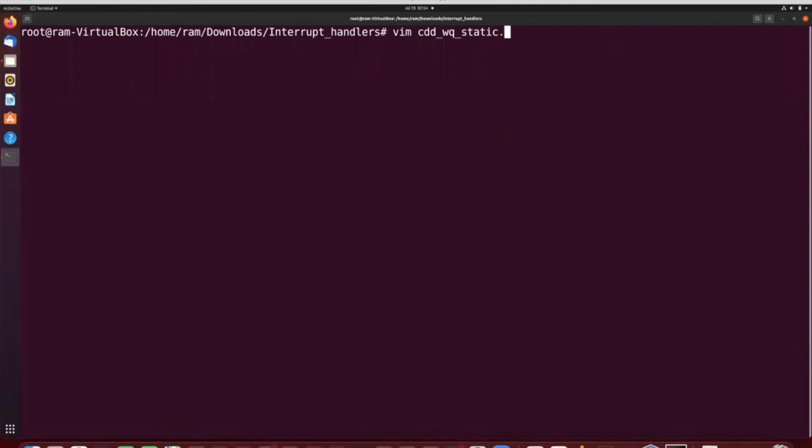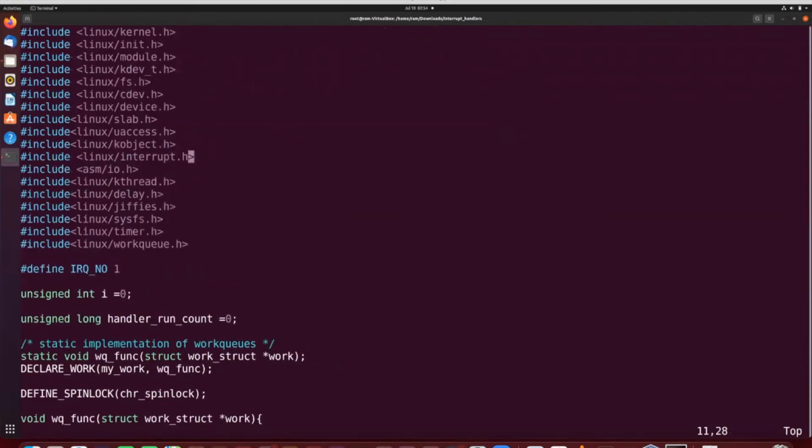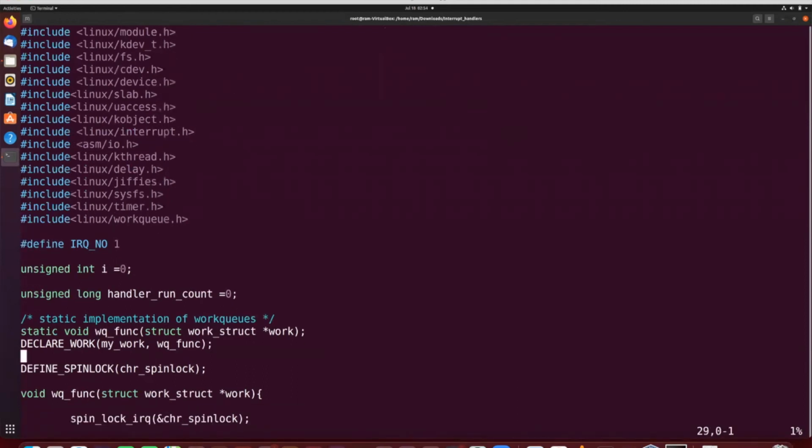So this is the static way. Similarly, we can do for dynamic way. So these things are common. I am defining the IRQ number 1, and here you can see that I have defined this work queue function and work in this way. By this macro DECLARE_WORK, we are declaring our function, our work and work queue function, and then in